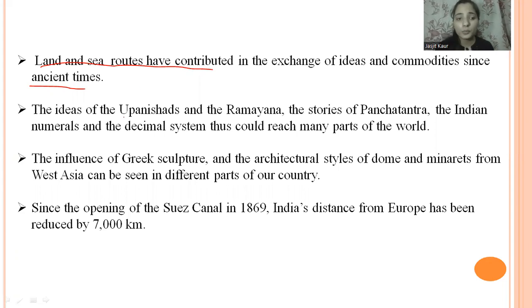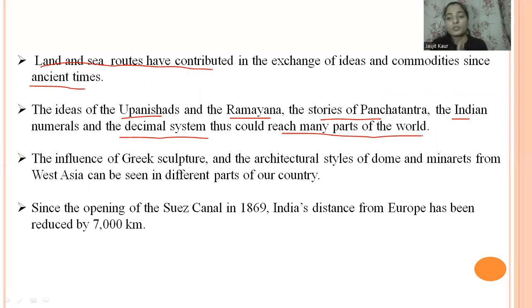So the ideas of the Upanishads, the Ramayana, the stories of the Panchatantra, the Indian numerals and the decimal system could reach many parts of the world. These Indian ideas that are very popular in India were transferred from India to other parts of the world. And if we talk about the things that were transferred into India from other countries, that is Greek sculpture.